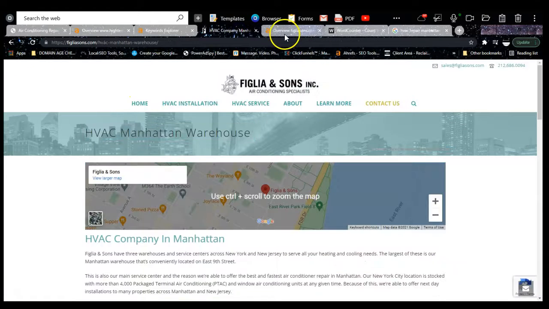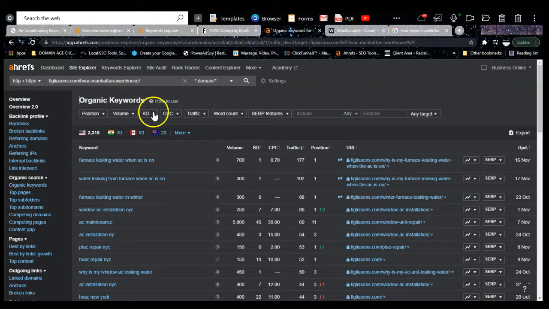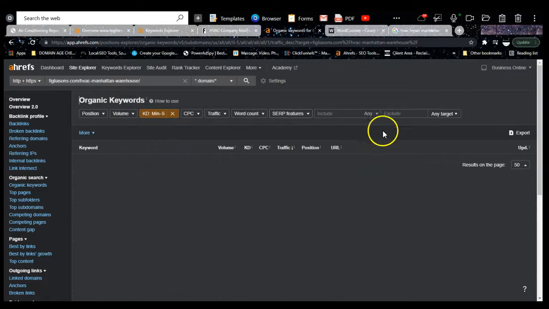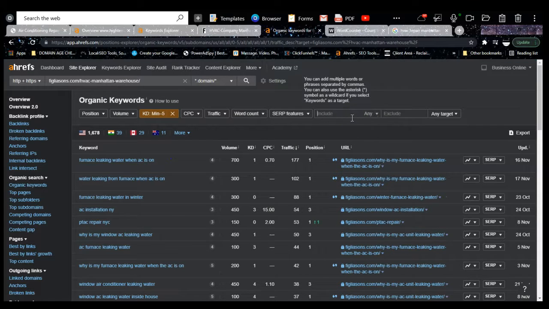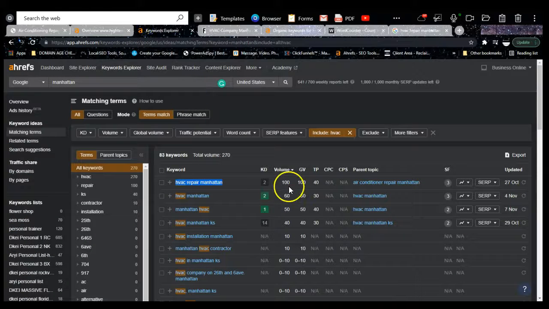So when we go in here to their site, like we said, we can see what keywords they're ranking for, and what we can do is take these keywords that they're ranking for and use them on your site. As you can see, we already saw the volume in Manhattan, which you guys can be getting. This is 100 searches per month, 60 searches per month, this is 50 searches per month. So I'm already seeing about 210 searches.